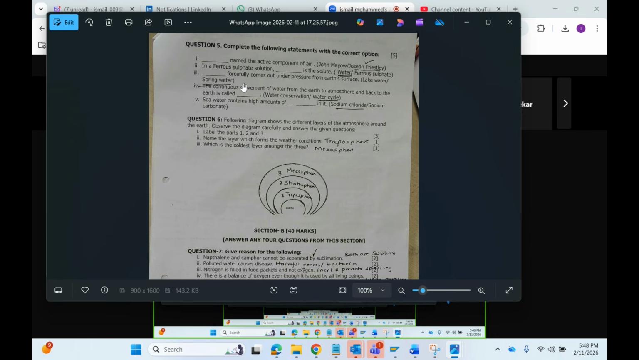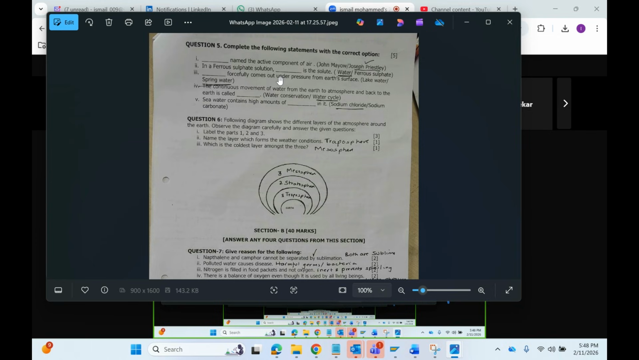Definitely one will come. In a ferrous sulfate solution, dash is the solute. Water. And what is the solvent? No, it is ferrous sulfate. Ferrous sulfate is the solute and water is the solvent.